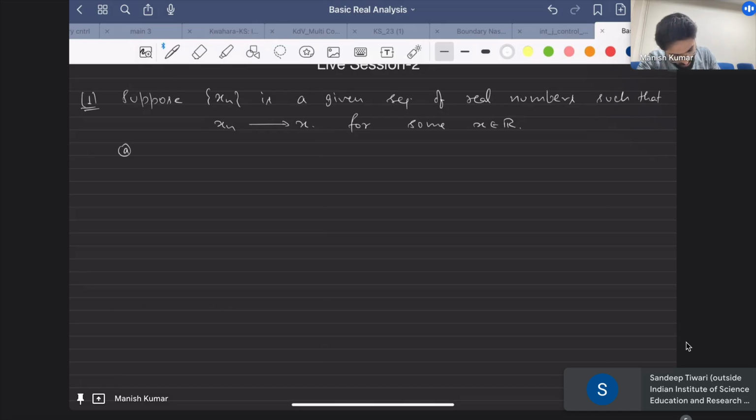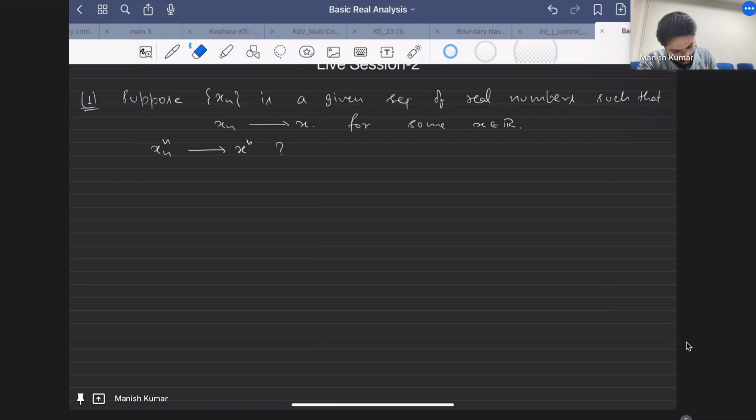The first question is: does xn raised to the power n converge to x^n? Is this true? So what do you feel?